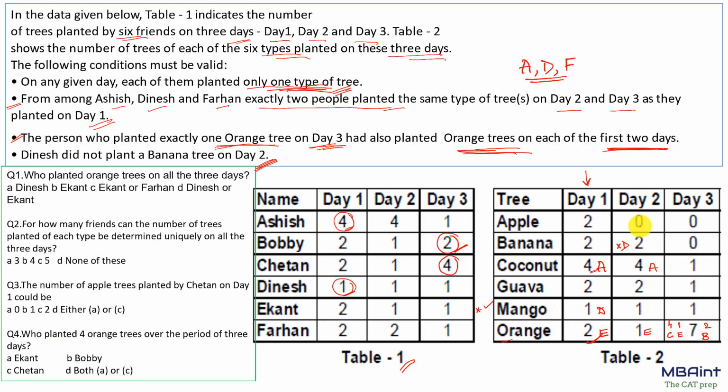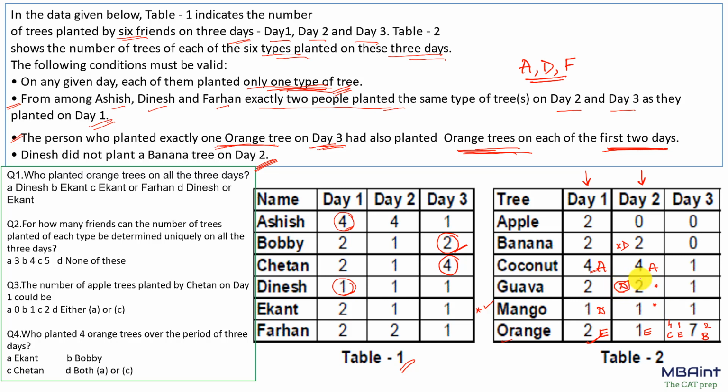Now how to go about it? Let's see this. So now for Dinesh, if we are looking into day 2, Dinesh cannot come over here. So there are just two possibilities for Dinesh, either over here or over here. Now let's suppose Dinesh is over here.